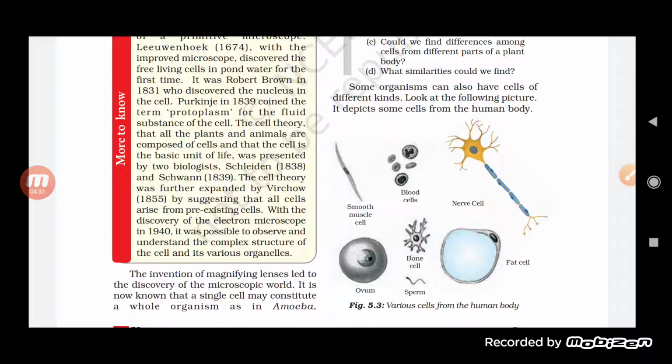Then the bone cell, which we also call an osteocyte. The bone cell is also a small one. The sperm is there, students, mainly found in the male. That is also a gamete cell.